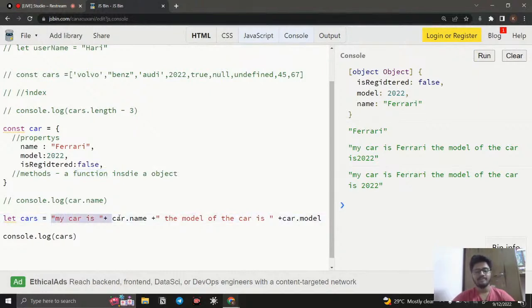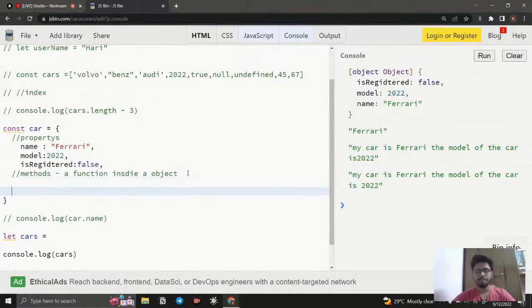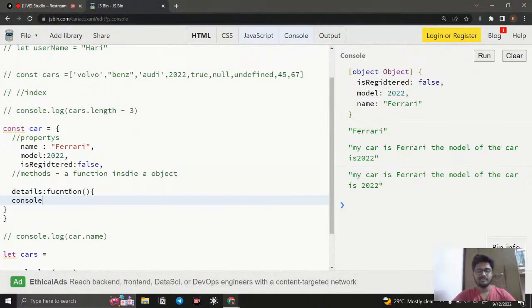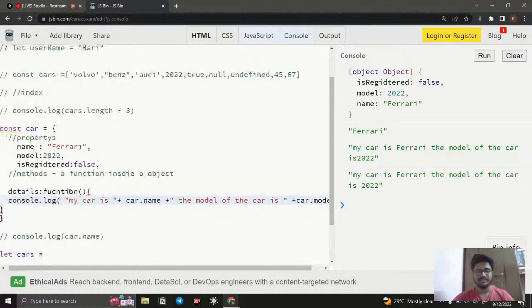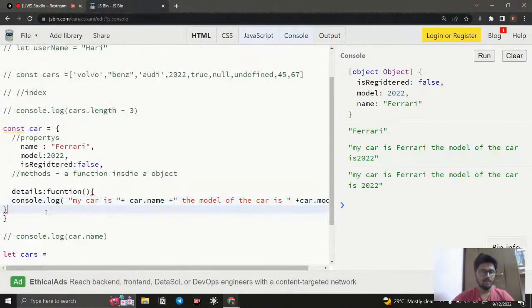For example, if I want to run this, how can I do that? What I can do is I just cut this, and here I just say details. Just create a key with the name details, and inside this, instead of saying something like that, we can declare a function. And here we can say console.log and put whatever information we need to say, something like this. So now what would happen if someone calls this?